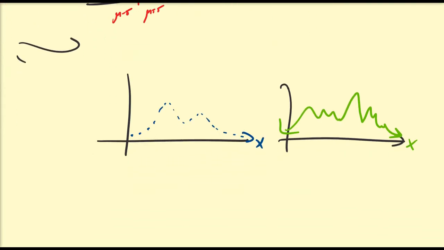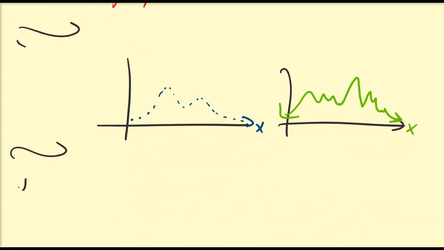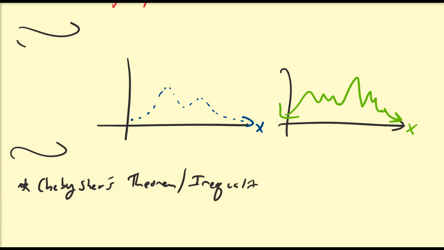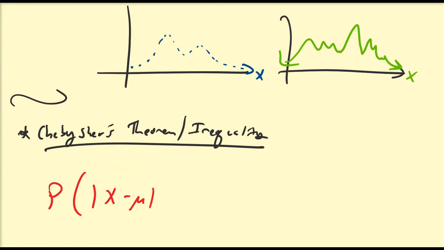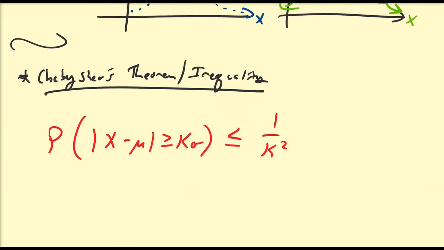So the theorem that generalizes these approximations is what we call Chebyshev's theorem. Some people call it Chebyshev's inequality. And it says the following. The probability that the absolute value of x minus mu is greater than or equal to k sigma is always less than or equal to 1 divided by k squared.